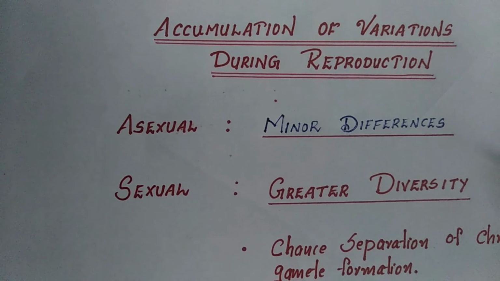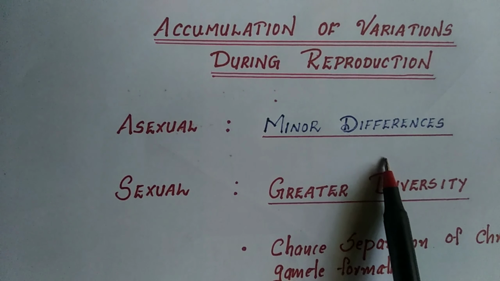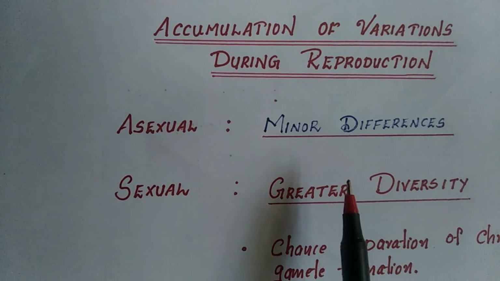So when individuals of a new generation reproduce, the offspring of the second generation will have the basic body design like their parents. The differences that they inherit from the first generation as well as the newly developed differences, what we call heredity. We can see that asexual reproduction involves minor differences. So it brings minor differences.